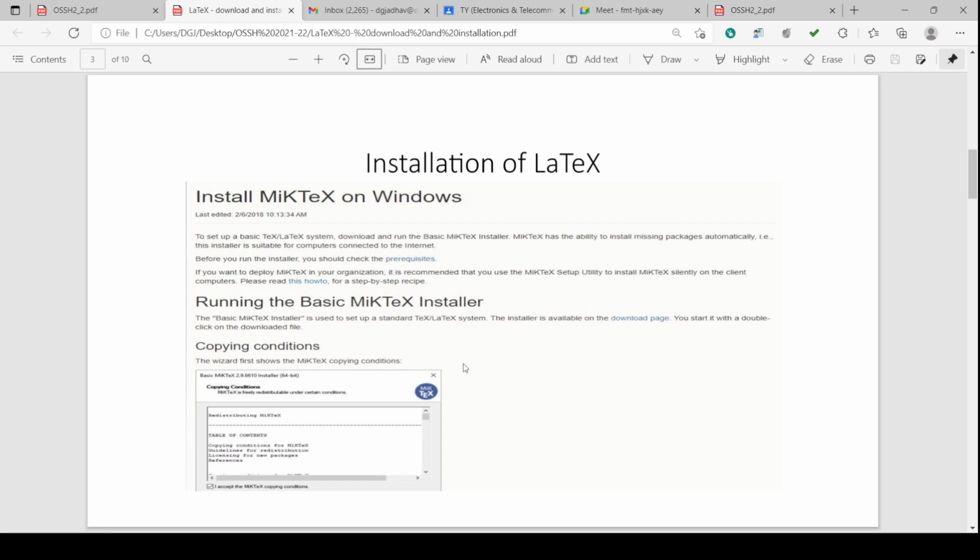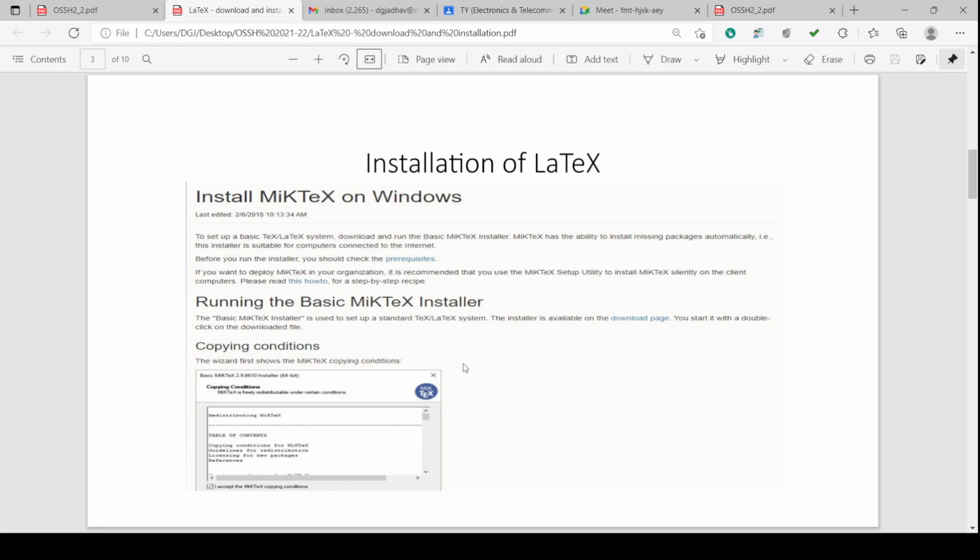So to set up the basic TeX or LaTeX system, download and run the basic MiKTeX installer. We have to download the installer and we have to run it by double clicking the installer. MiKTeX has the ability to install missing packages automatically, and this installer is suitable for a computer connected to the internet. So we have connected the computer to the internet, and whatever components are required will be downloaded automatically, and it will install it.